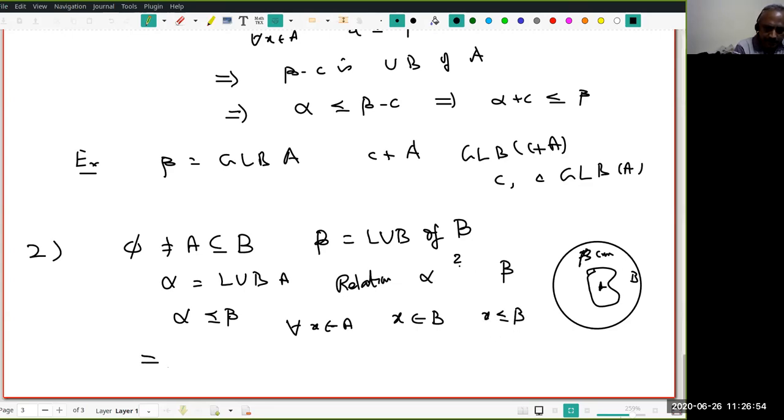That shows beta is an upper bound of A also, because for every X in A, I have proved it. Therefore, what do I conclude? But alpha is the least upper bound of A. Therefore, alpha must be less than or equal to beta. Is that okay?